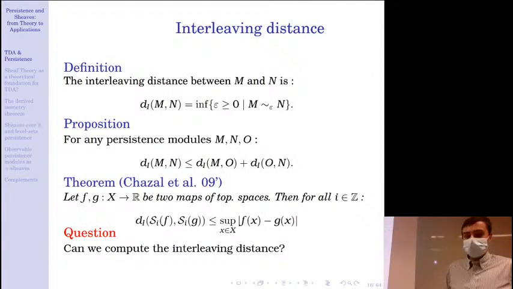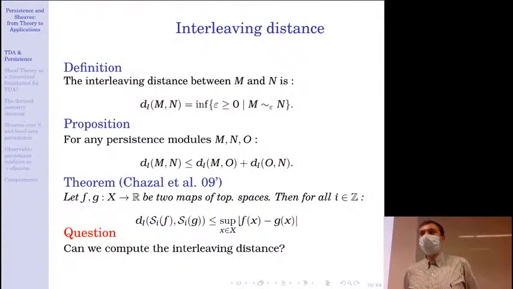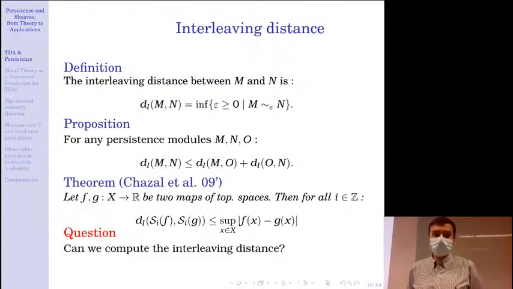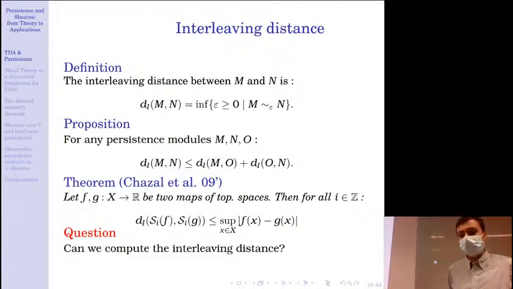From this we can define the interleaving distance between M and N as the infimum of values of epsilon such that M and N are epsilon interleaved. There is a nice property that this indeed behaves like a distance, as it satisfies the triangle inequality.